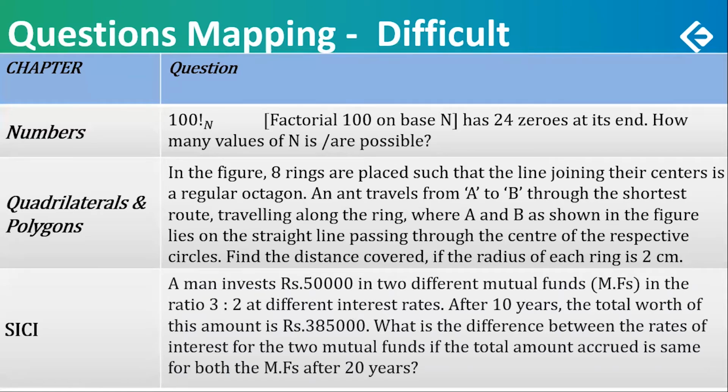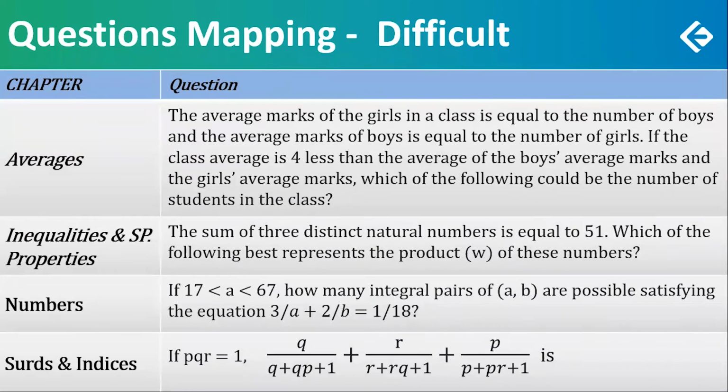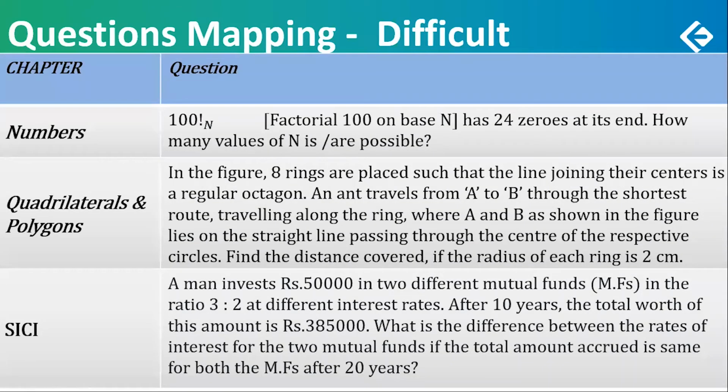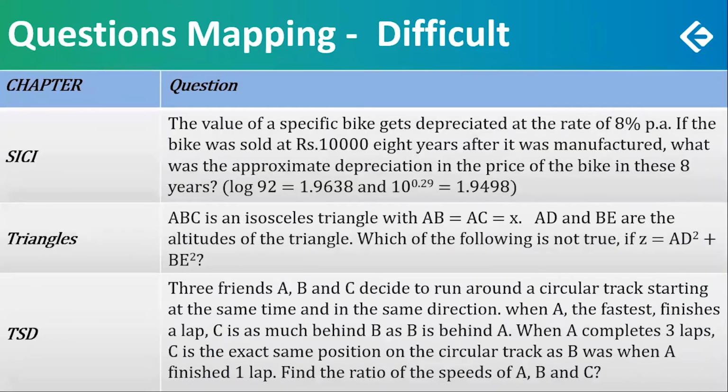This could have been done. 100 factorial, you could have avoided. 8 rings, maybe you could have done it. If I go back to the previous, maybe we could have left all of these, except for the inequality one. And the last three difficult ones.